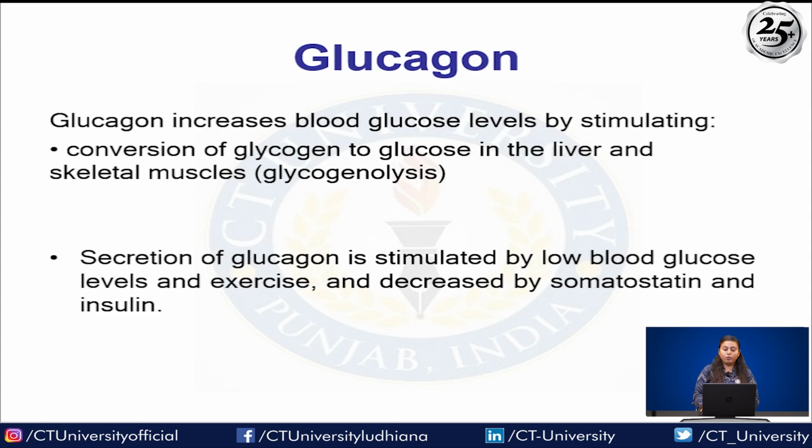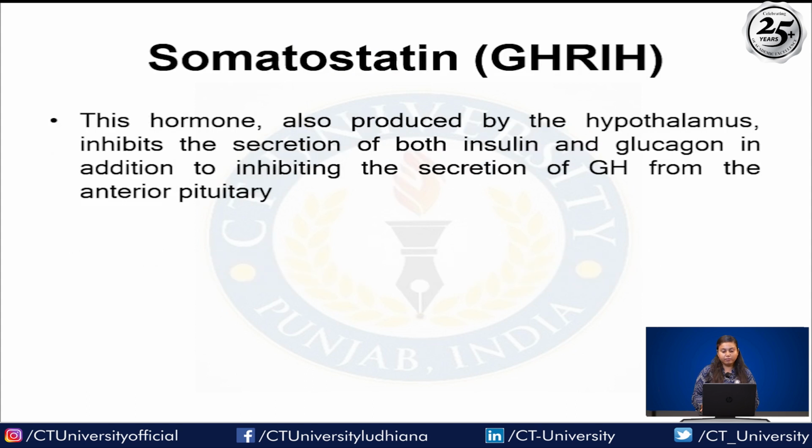Now let's talk about glucagon. Glucagon increases blood glucose level by stimulating conversion of glycogen to glucose in the liver and skeletal muscles. Secretion of glucagon is stimulated by low blood glucose level and exercise, and decreased by somatostatin and insulin. Somatostatin is also produced by the hypothalamus, inhibiting the secretion of both insulin and glucagon, in addition to inhibiting the secretion of growth hormone from the anterior pituitary.